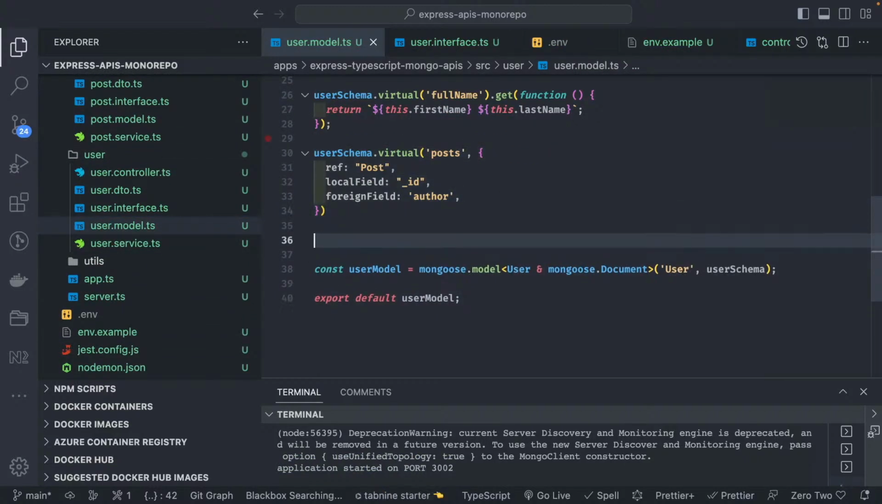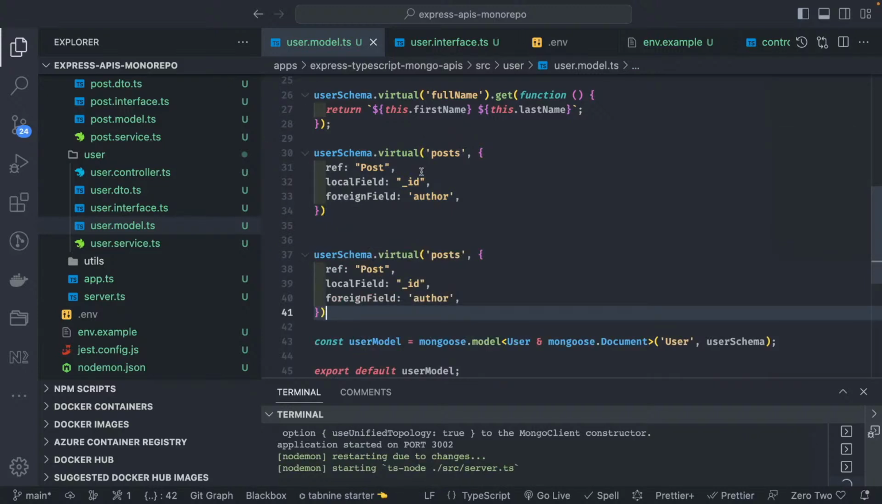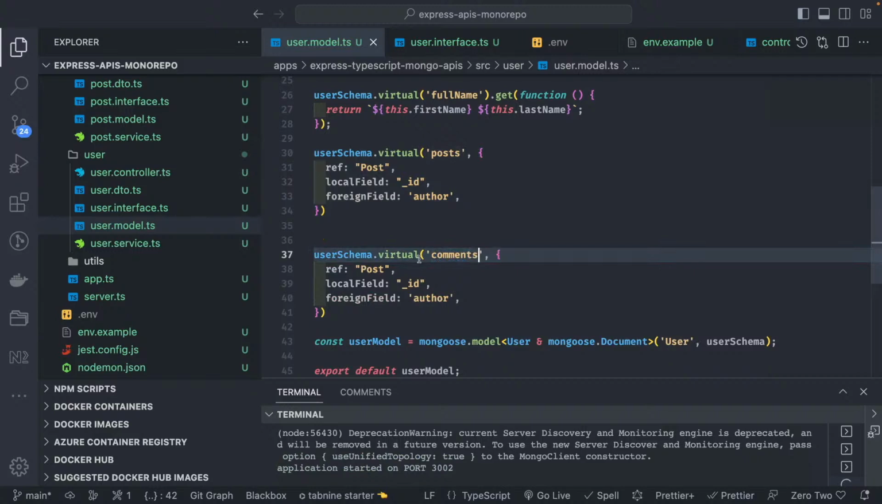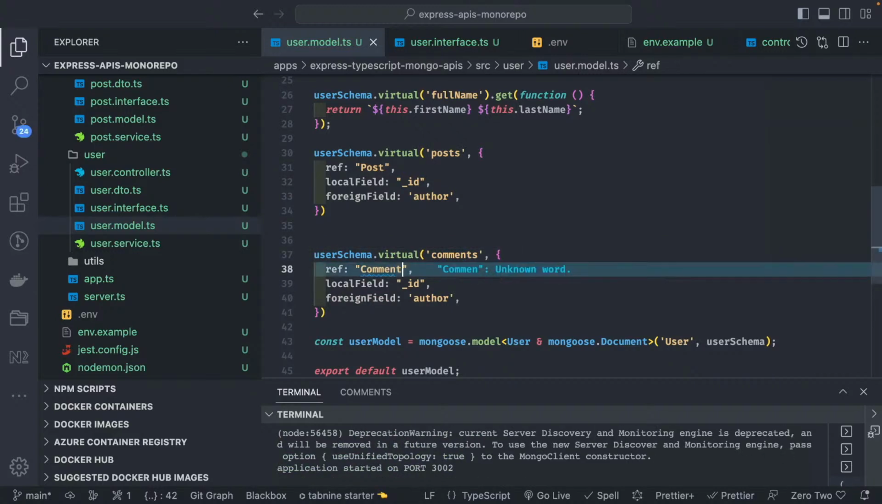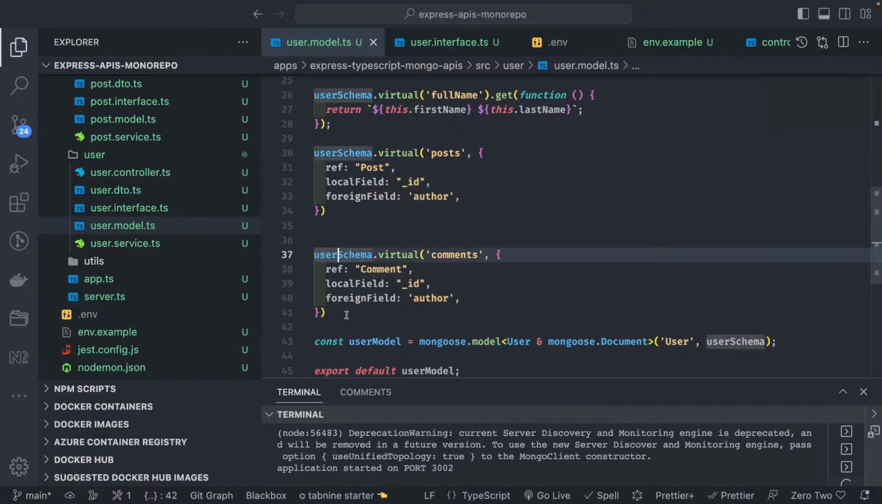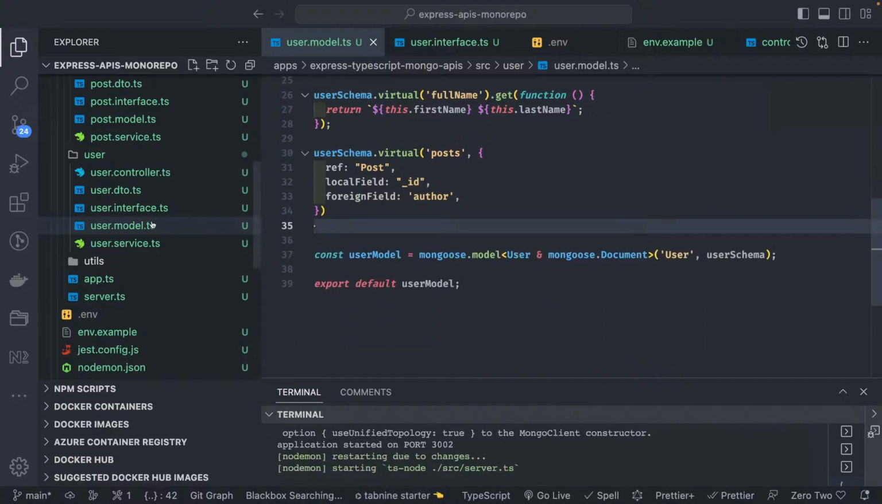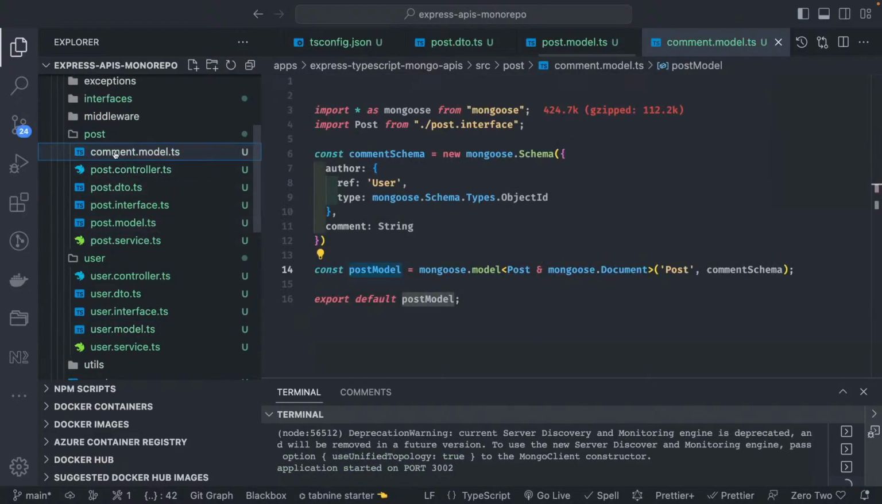But what we are doing is one user can have multiple posts. Similarly, one user can have multiple comments. So this is for the comment. Local field is ID and the foreign field is author. So in the comment model, we have the author property. So local field is the ID. The ID of this user will be referenced as ObjectId inside a comment model. This is what it is telling you. Okay, so let's just work on the user and the comments. This is how the relationship works in MongoDB.